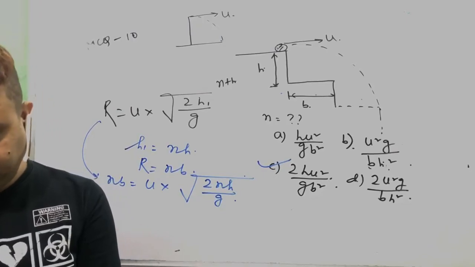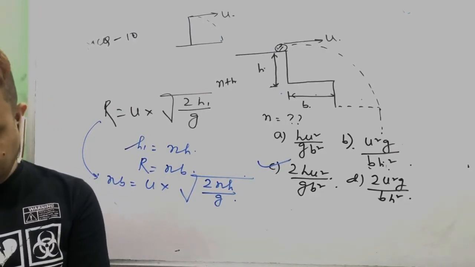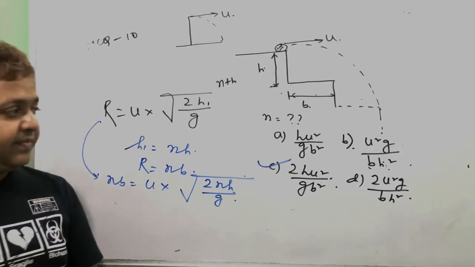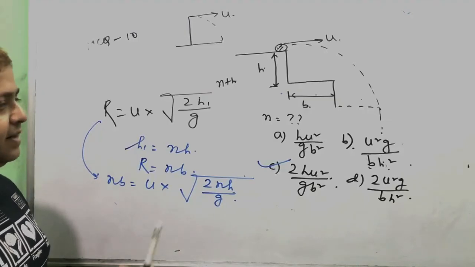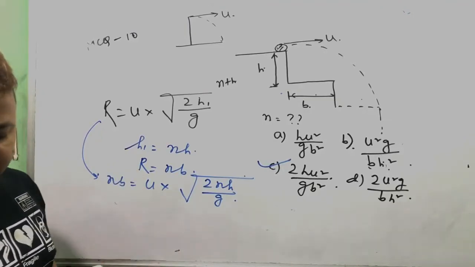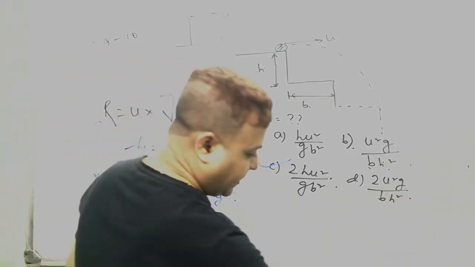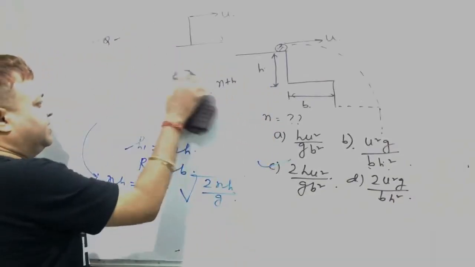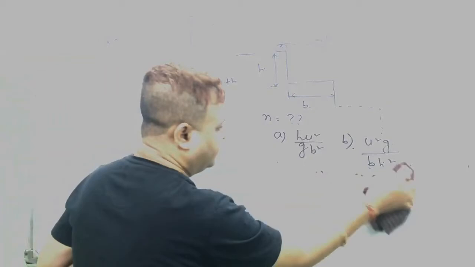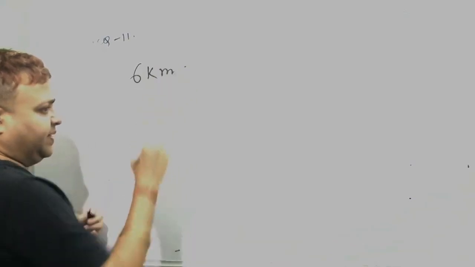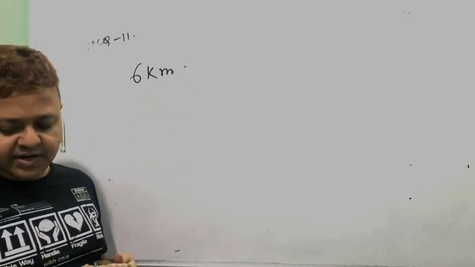Okay. Next, number 11. The maximum range of a rifle bullet on the horizontal ground is 6 km.